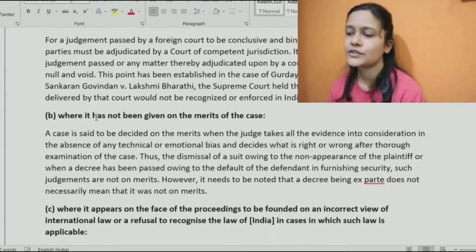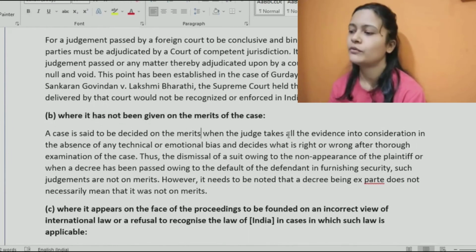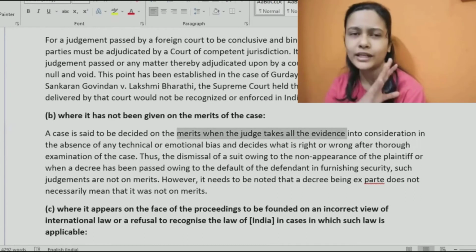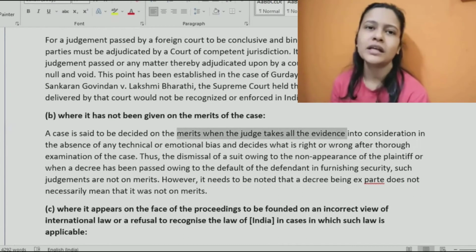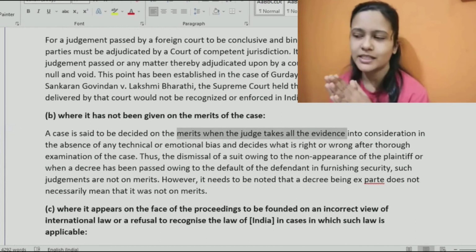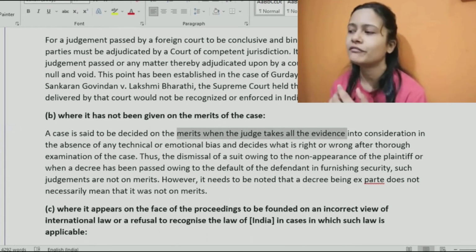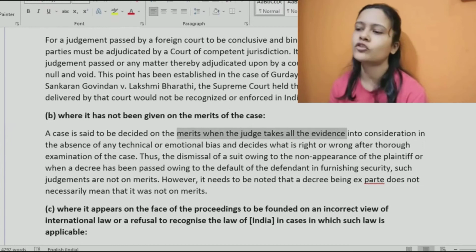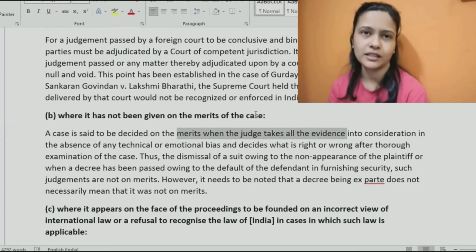Secondly, it says where it has not been given on the merits of the case. A case can be said to be decided on merits when the judge takes all the evidence and whatever steps need to be followed are done in a proper way. After taking everything into consideration, the decision is given by the court. In such cases, we would say that this case is decided on the merits. Everything was taken into consideration, and after that, finally, a judgment was given.